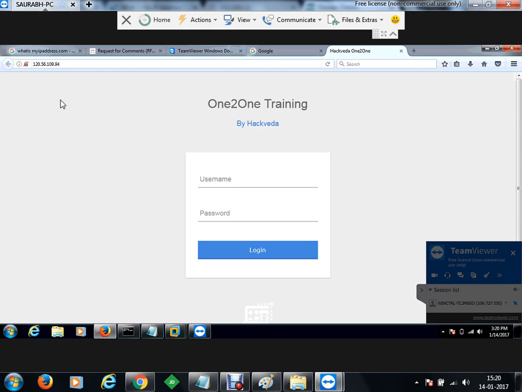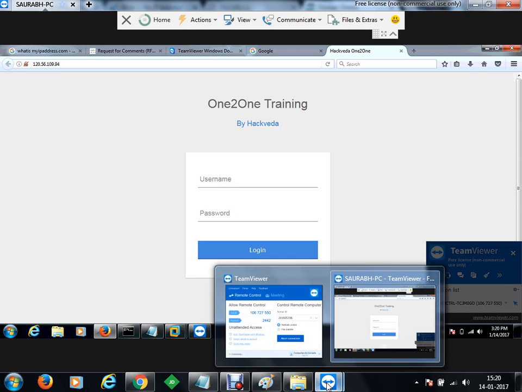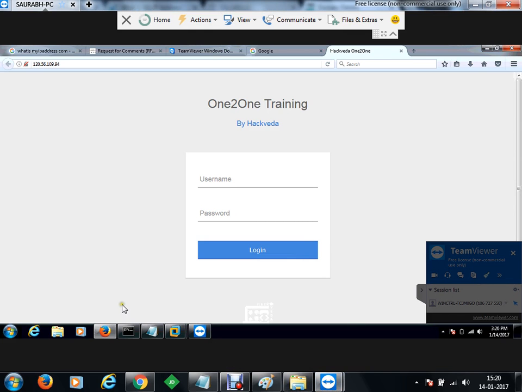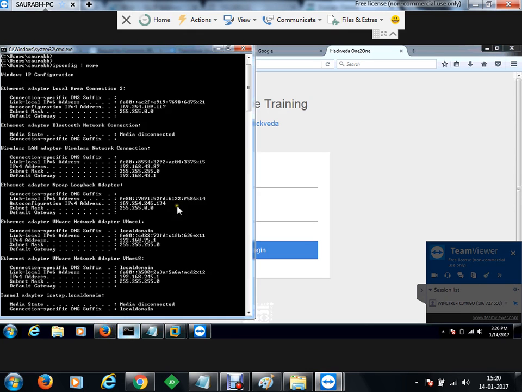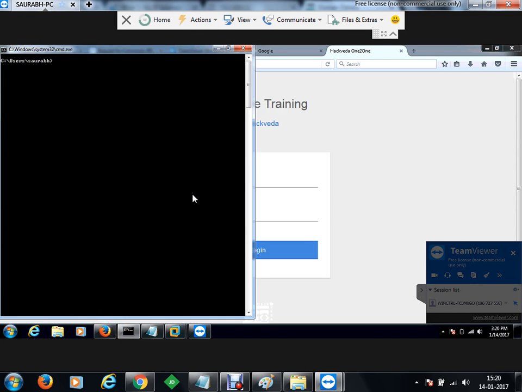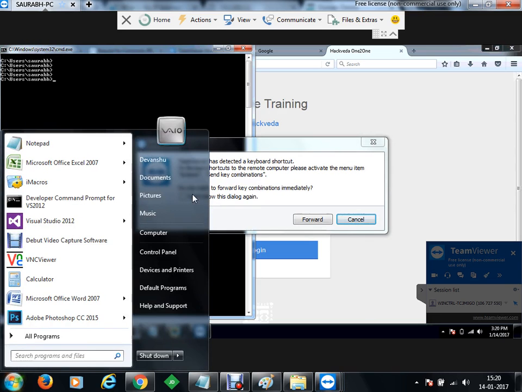Now, since this machine is a server, we have to protect this server using a firewall. Clear? Now let's understand what a firewall can do. Let's say I'm active on this machine at the moment, and I have just opened the command prompt. If I ping from the command prompt here, let me just use the magnifier.